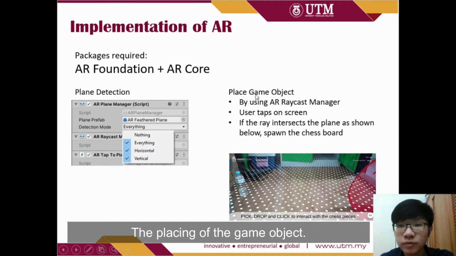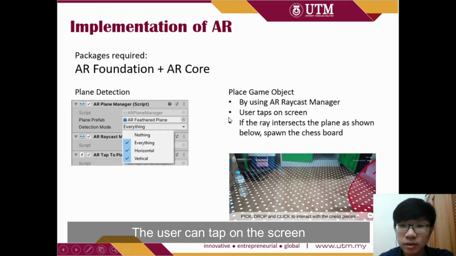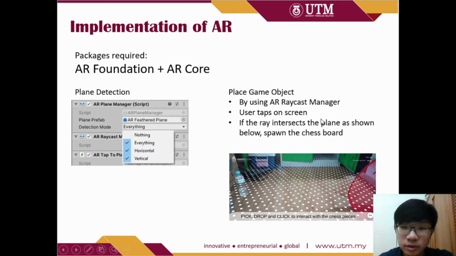For the placing of the game object, the user moves around the camera, so when a plane is detected, it will show as in the figure, and the user can tap on the screen to perform raycasting by using AR Raycast Manager. And if the ray intersects the plane, it will spawn the chessboard.